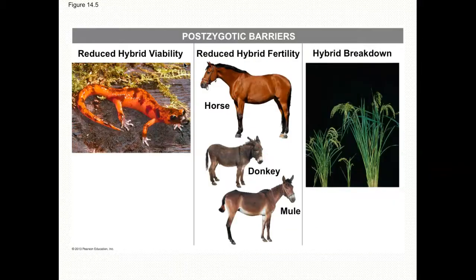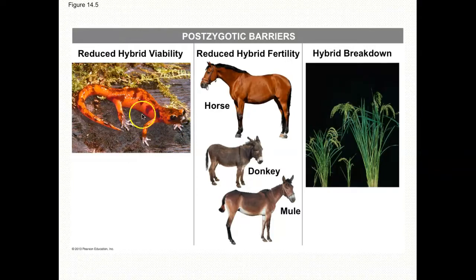So postzygotic barriers. Let's say that we actually do have mating, a zygote is formed, and it's brought to term, right? So we have an organism. Well, what are the barriers here? Is reduced hybrid viability. Viability is a term for how healthy something is. In this case, we have a salamander of some sort or a newt that looks sick to me, unhealthy and will not produce offspring on its own.